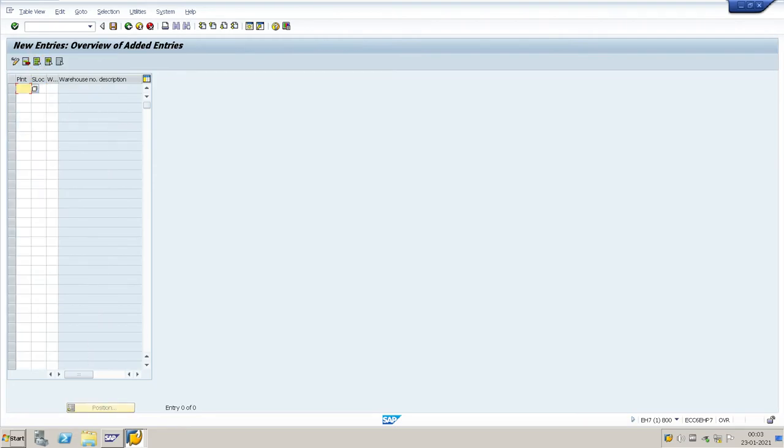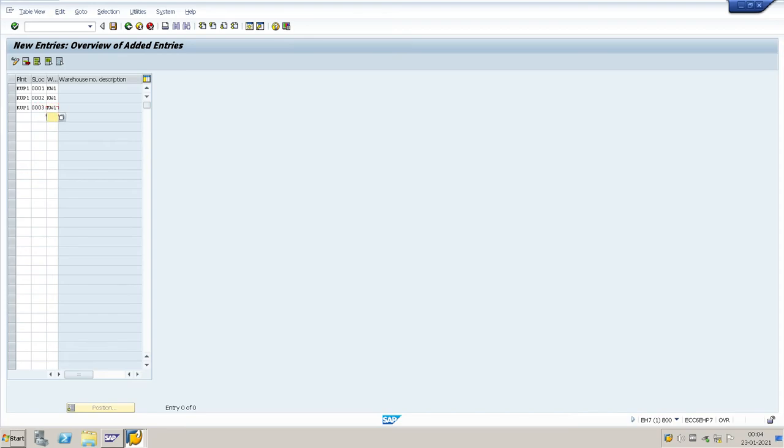Click on new entries. Our plant is KUP1, storage location 001, warehouse number KW1. Same plant, storage location 002, KW1. KUP1 plant, storage location 203.